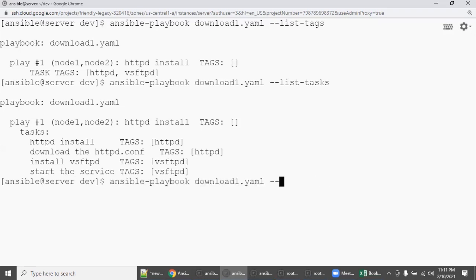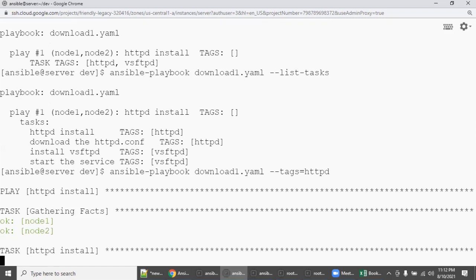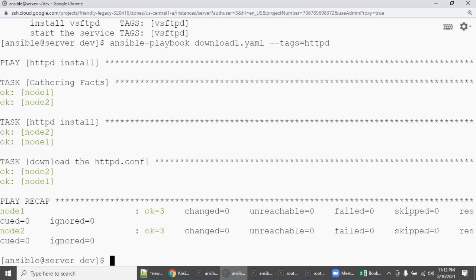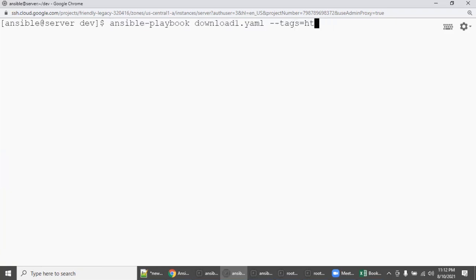But while running, I also have some issues. I don't like VSFTPD. I want all plays which have HTTPD tags. So even though it's a very small playbook, concept-wise I have only two plays, play one, task one, play two, task two, available with the HTTPD tag name. So let's enter. See here, now VSFTPD will never try to execute. Why? Because I called out only the HTTPD tag. Okay, now I don't like HTTPD. Let's call out VSFTPD.